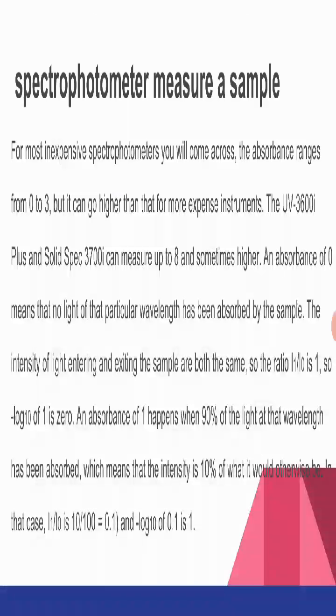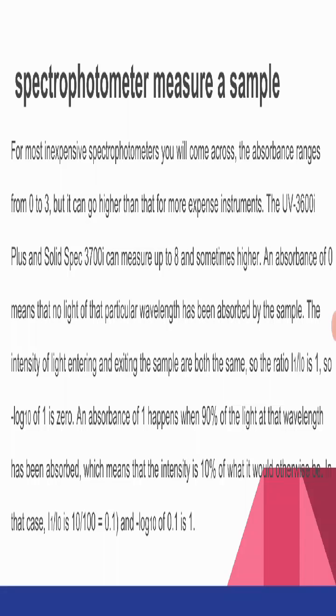For more inexpensive spectrometers, you will come across the absorbance range from 0 to 3, but it can go higher than that for more expensive instruments. The UV 3600i Plus and the Solid Spec 3700i can measure up to 8 and sometimes higher.